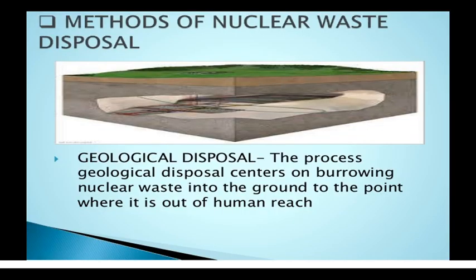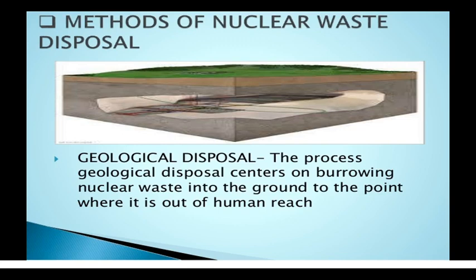So we have classified the nuclear waste and seen the different types of disposal methods. In general these methods are used. The first one is geological disposal, in which we bury the nuclear waste into the ground to the point where it is out of human reach.